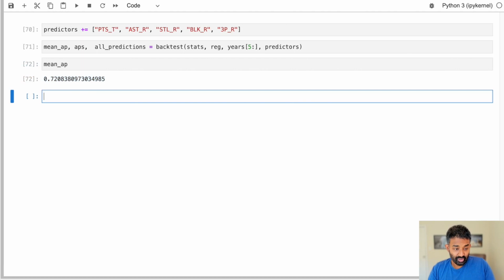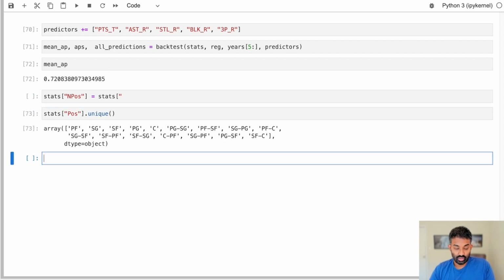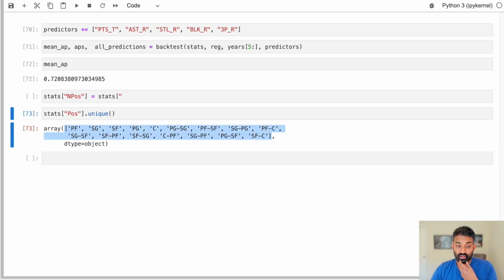All right, there's a couple other interesting variables we could try. So position is a string, but it's a categorical string. So your position in basketball, actually, let me just show you. Using .unique. So you can see these are the unique values in the position column.